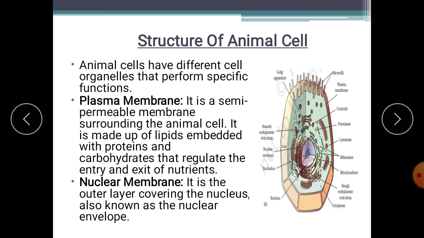Details we have to understand in one more chapter. In that we can discuss these cell organelles in detail. Plasma membrane. It is a semi-permeable membrane surrounding the animal cell. It is made up of lipids embedded with proteins and carbohydrates that regulate the entry and exit of nutrients.